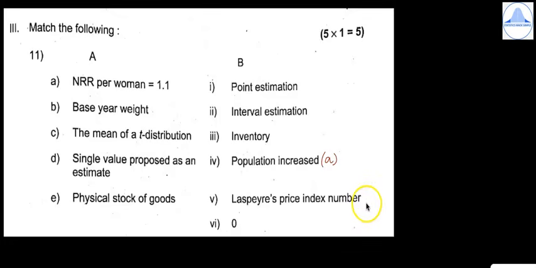Laspeyres price index number has the base year weight as the quantity. The mean of a t distribution is 0. Single value proposed as an estimate is point estimation. And physical stock of goods is the inventory.